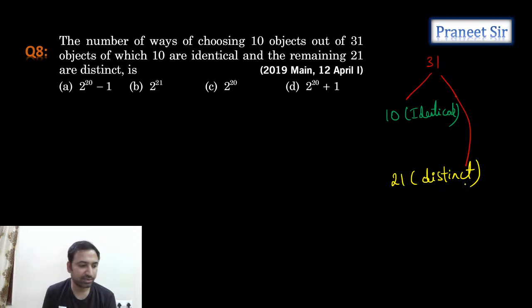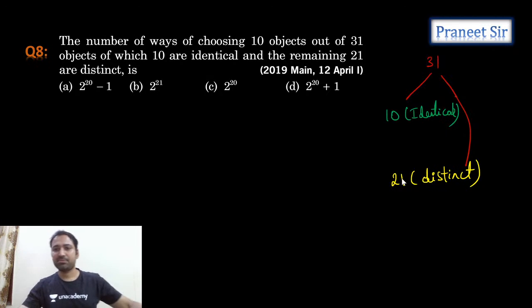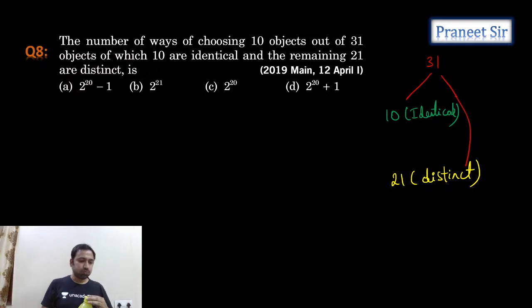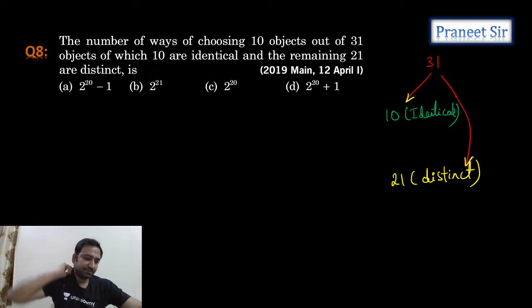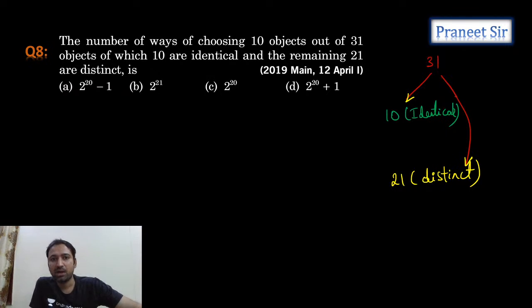So guys, start doing this question. Any answer for this question? Out of 31 objects, 10 objects are identical and 21 objects are distinct.